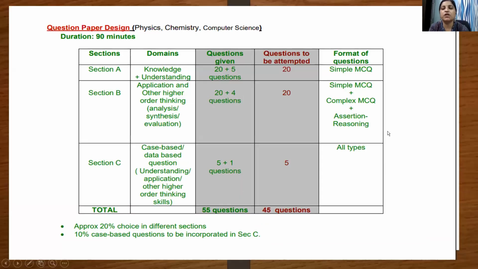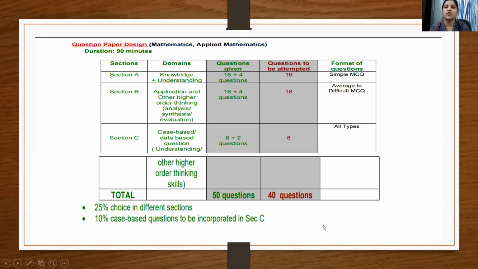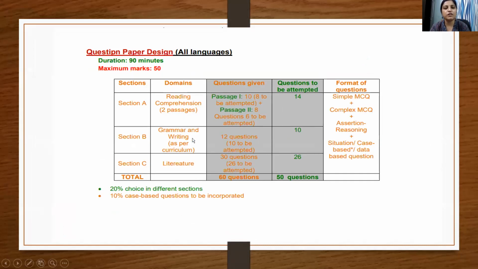45 questions, which will include simple MCQs, complex assertion reasoning, and of course 10% case-based questions and 25% choice in different sections. So this is for languages. We have 10, that is 10 questions, 10 plus 8, 18 total questions, but 14 to be attempted. And out of 12, 10 to be attempted, and 30 questions, but 26 to be attempted. So total questions in languages is 60, whereas 15 questions to be attempted.